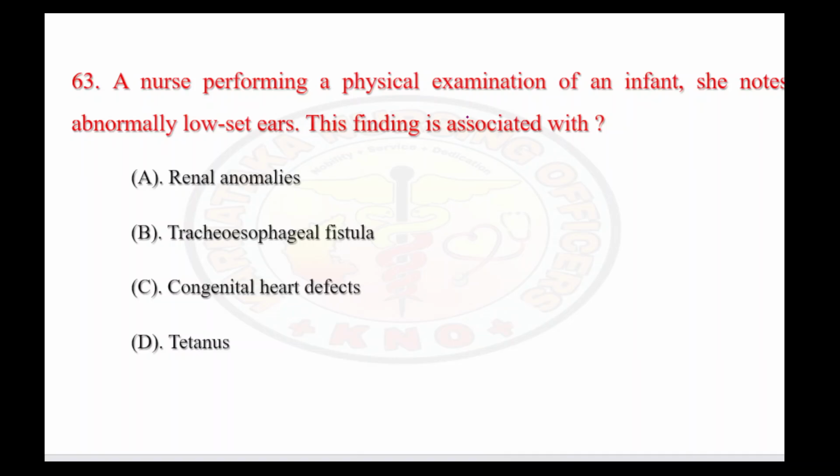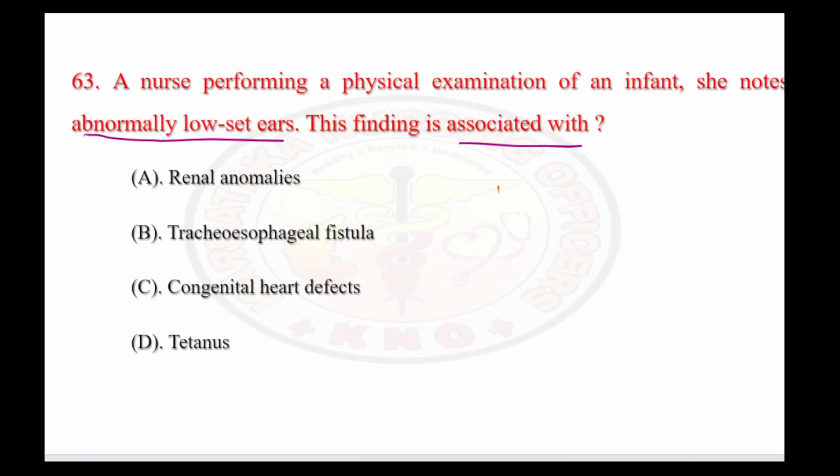A nurse is performing a physical examination of an infant. She notes abnormally low set ears. This finding is usually associated with which abnormality? The options are: A, renal anomalies; B, tracheoesophageal fistula; C, congenital heart defects; and D, tetanus.